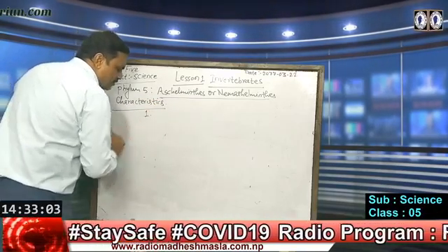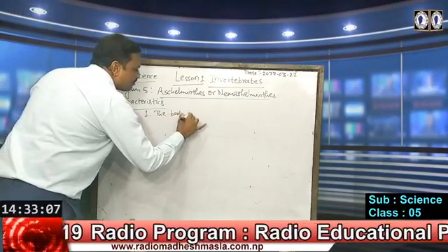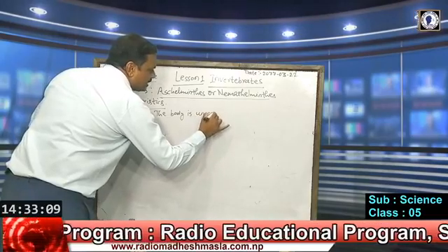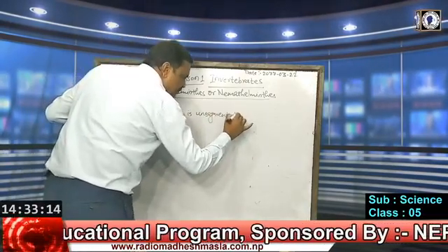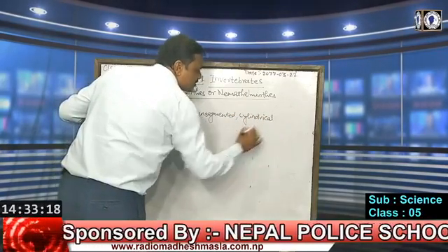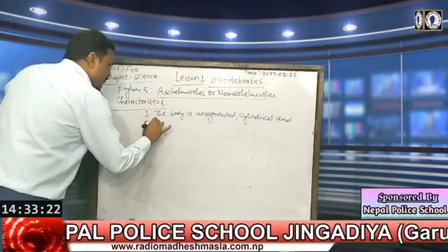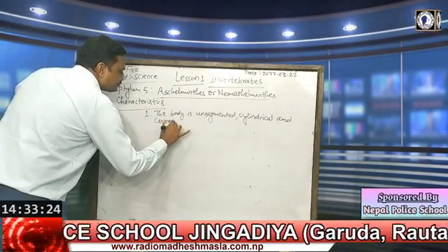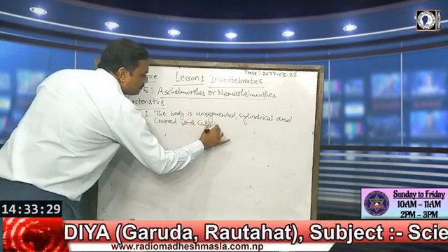First characteristic, the body is unsegmented, means there are no segments in their body. Unsegmented, in cylindrical shape, and covered with cuticle.